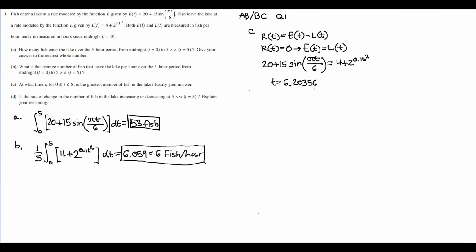Now, R of t is greater than 0 for 0 less than or equal to t less than 6.20356, and R of t is less than 0 for 6.20356 less than t less than or equal to 8.